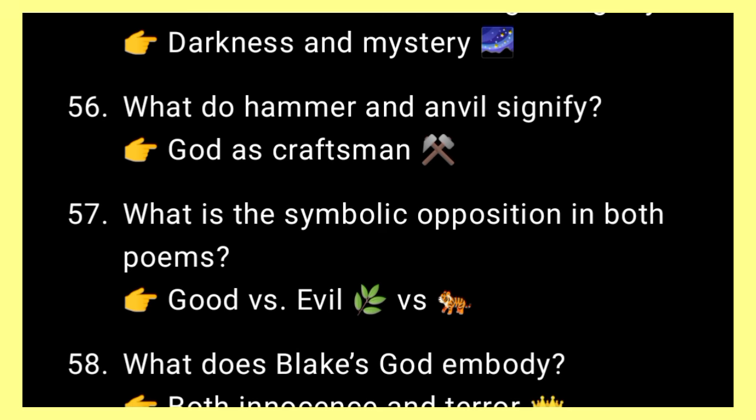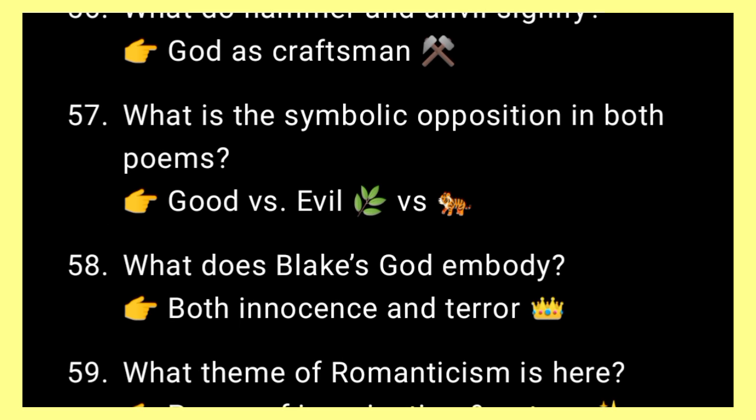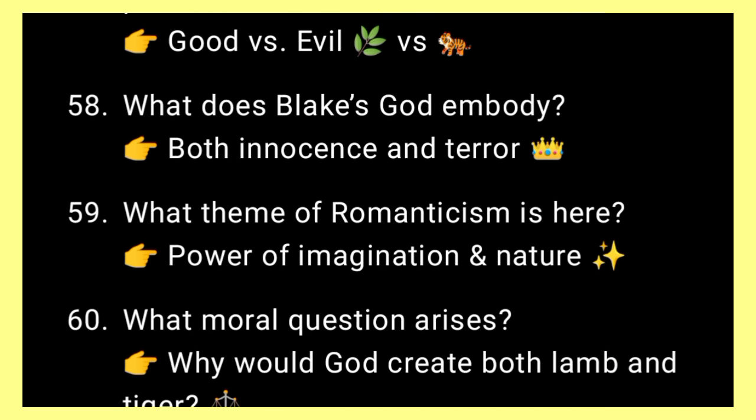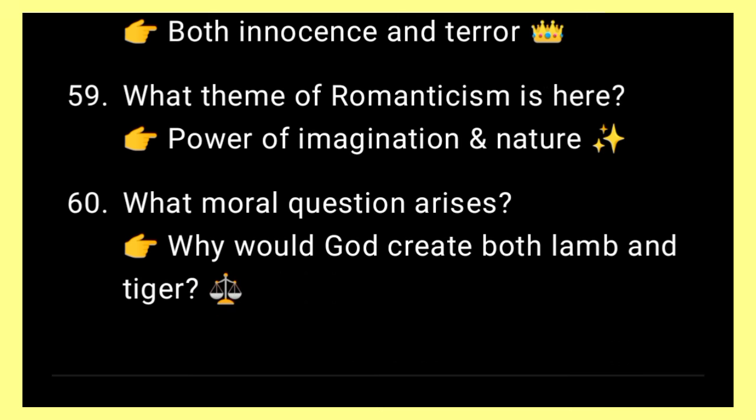Next, what do hammer and anvil signify? God and craftsman. Next, what is symbolic opposition in both poems? Answer, good versus evil. Next, what does Blake's God embody? Answer, both innocence and terror. God is both innocent and terrifying. Next, what theme of romanticism is here? Answer, power of imagination and nature.